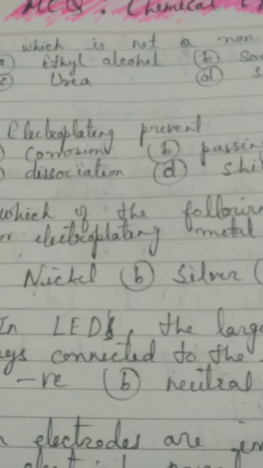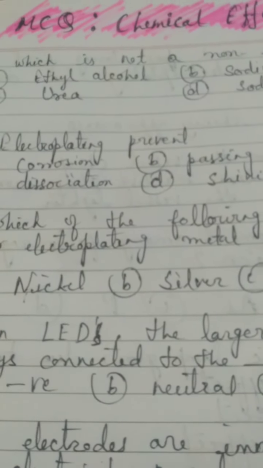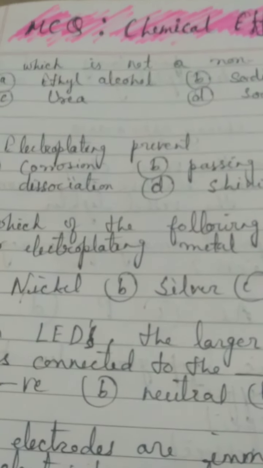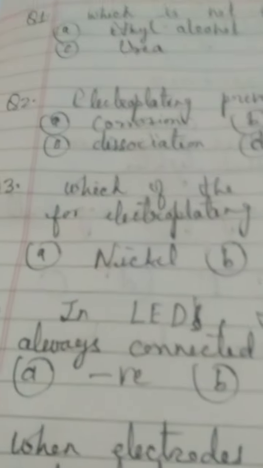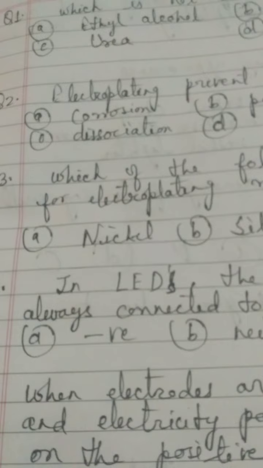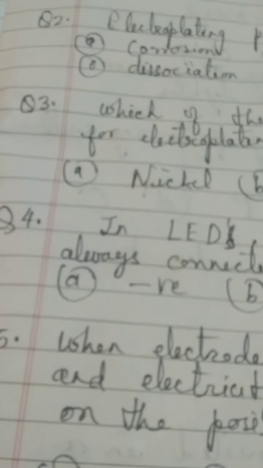So electroplating is what? It is a kind of chemical effect of electric current. So naturally it will dissociate the electrolytes. So I don't think that you will choose dissociation, and what you will choose, that you decide. Where is it used? Is it used to protect the metals from corrosion? Just think about it.